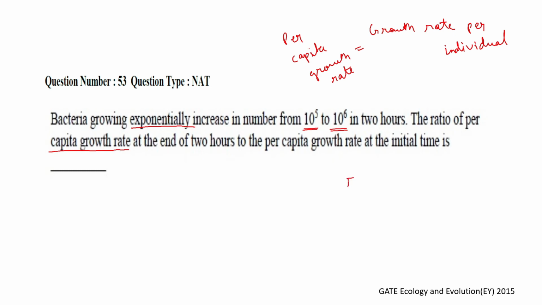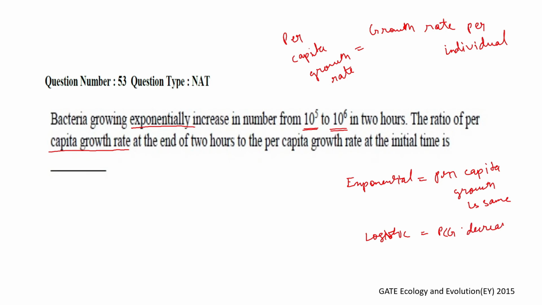I repeat, in exponential growth, per capita growth is the same. Whereas in case of logistic growth, per capita growth (PCG) decreases as it reaches K. So you have to remember this.